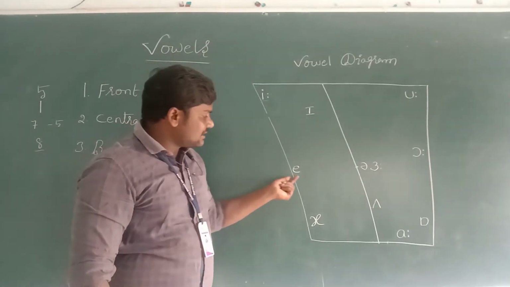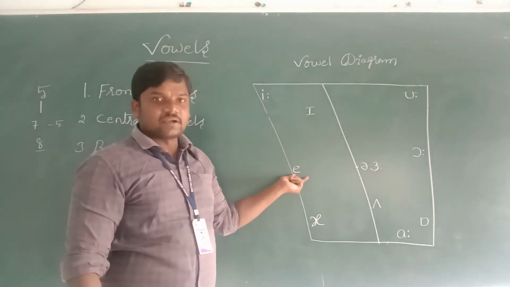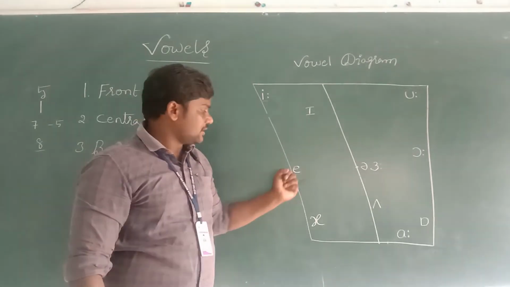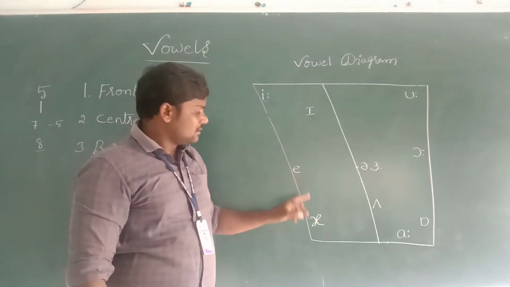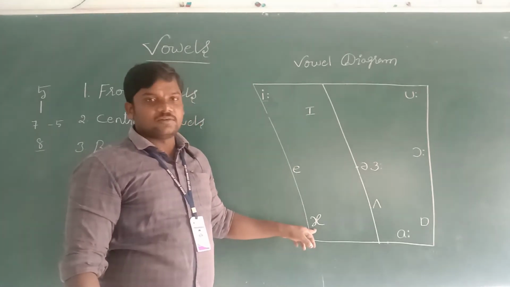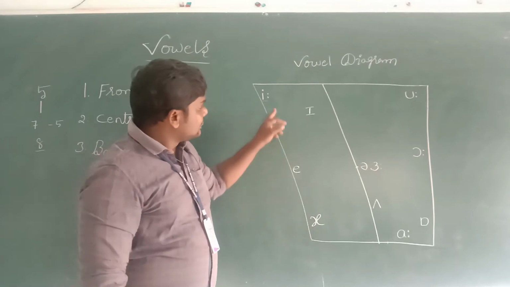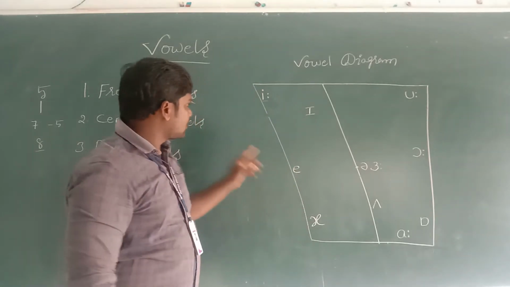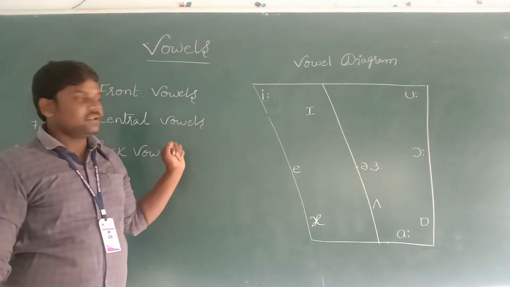Next one is A. A is also produced from the front of the mouth. For example, this one, the sound is also produced from the front of the mouth. So these 4 sounds are called front vowels. Okay. Next one.